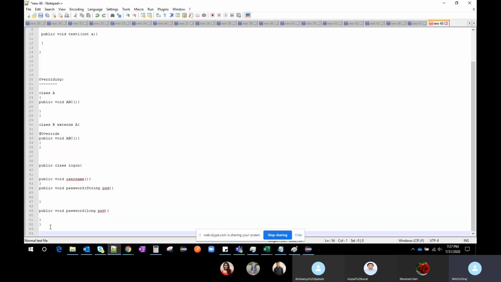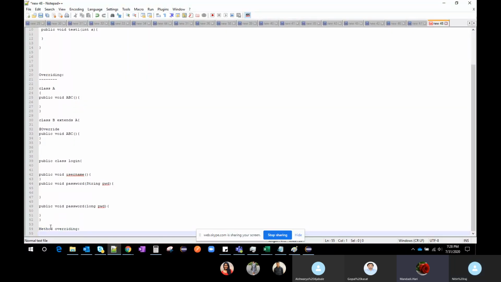Next, we will come to method overriding. Any doubts in inheritance or in method overloading?